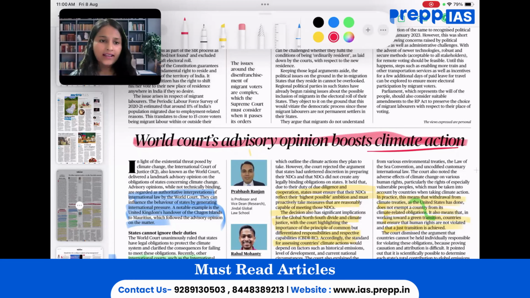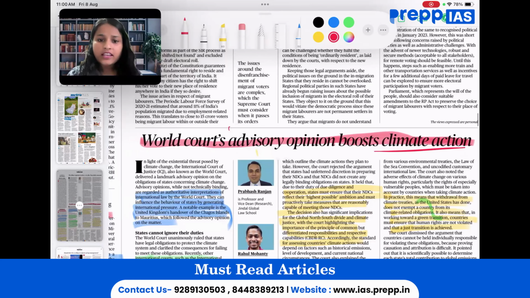But for the UPSC angle, we have to see it through different aspects. The very first one, theme. If we are reading this particular article, what is the key theme here? The key theme is the legal obligation of states under climate change. Afterwards, the relevance for which papers this article holds. Firstly, GS paper 2, international institutions. GS paper 3, environment. We can even link it with GS paper 4 as well, environmental ethics.